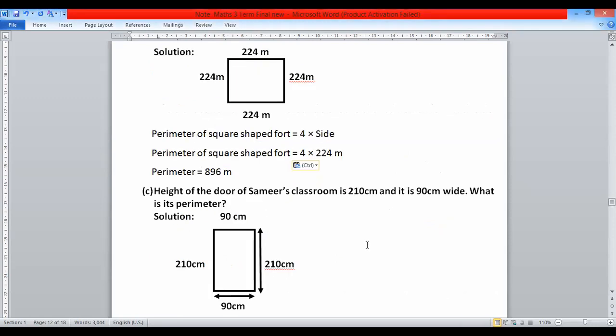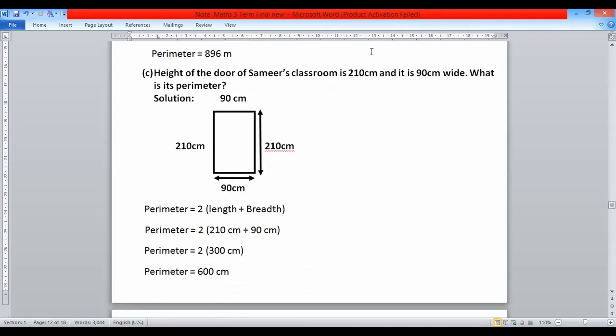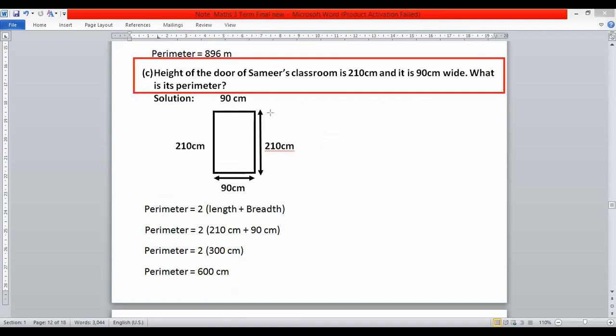Dear students, similarly here the height of the door of Samir's classroom is 210 and it is 90 meter wide. What is its perimeter? We are going to discuss this problem. This is a door. Height is 210 and width, or breadth, is 90 meter. If this breadth is 90, definitely this will be 90. If this is 210, definitely this height will be the same.